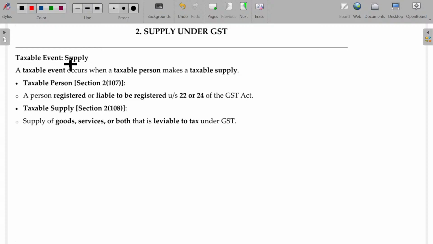What is a taxable event? Taxable event is nothing but the event which triggers the supply, and automatically GST is leviable. The point at which it triggers payment of GST is called the taxable event. And a taxable event occurs when a taxable person makes a taxable supply. Who is called a taxable person? The person who is registered under section 22 or 24. What is called taxable supply? Taxable supply is nothing but the supply which attracts tax under GST.